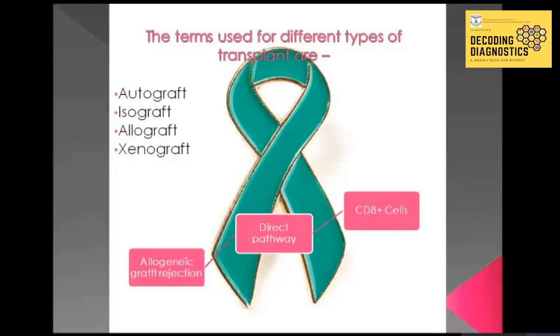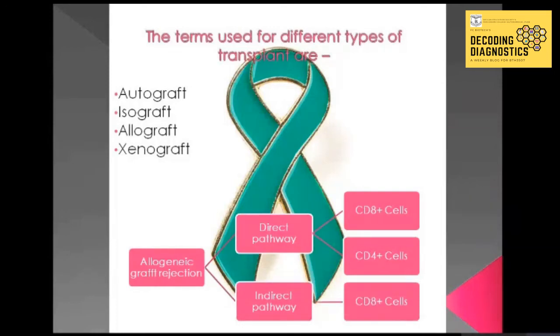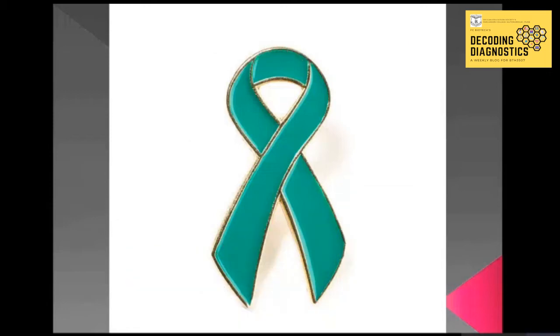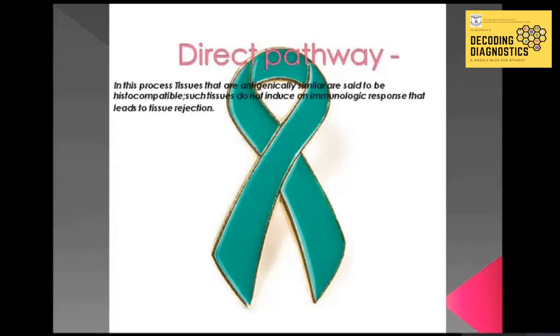So in this video, we're going to discuss allogenic graft rejection, that is the graft rejection process occurring in the same species. There are two pathways of the rejection. First is the direct pathway, which is also called the T-cell mediated process, and the second is called the indirect pathway, which is also known as the antibody mediated process. In this process, tissues that are antigenically similar are said to be histocompatible. Such tissues do not induce an immunological response that leads to tissue rejection. Tissues that display significant antigenic differences are histoincompatible and induce an immunological response that leads to tissue rejection.